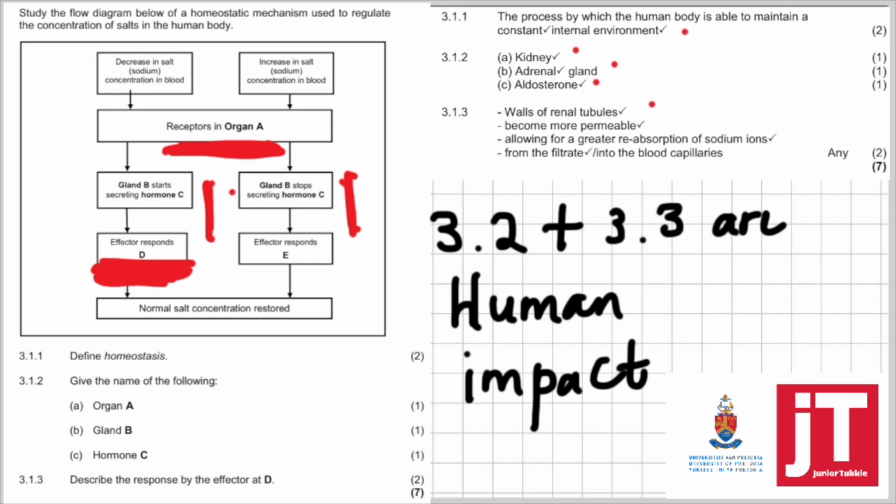The walls of the renal tubule will become more permeable to sodium, allowing for greater reabsorption of the sodium ions from the filtrate, and that obviously will bring the sodium levels back to normal. Right, 3.2 and 3.3 I've removed from the paper because it's human impact, and human impact is not in our